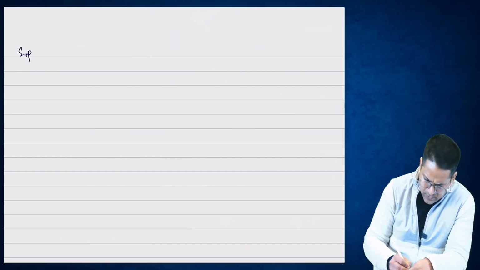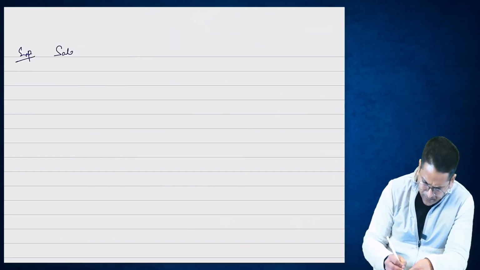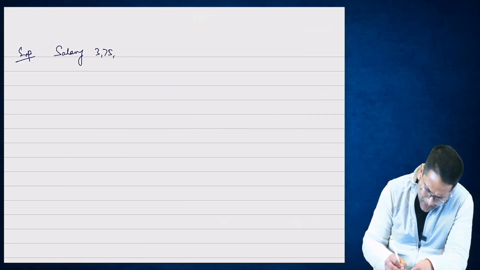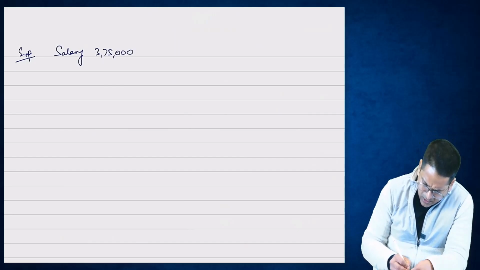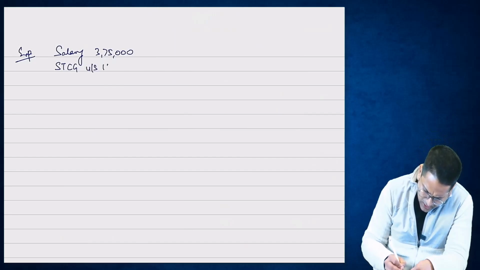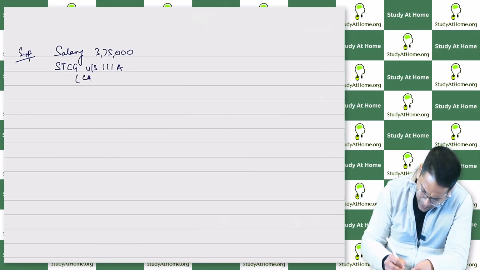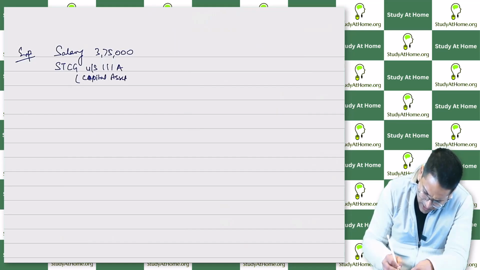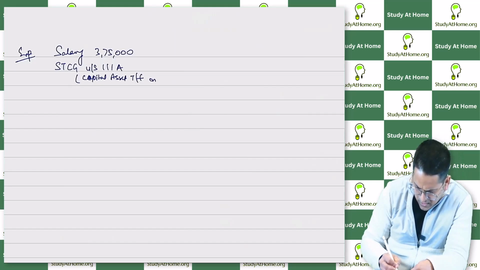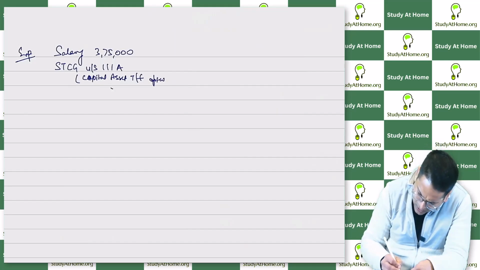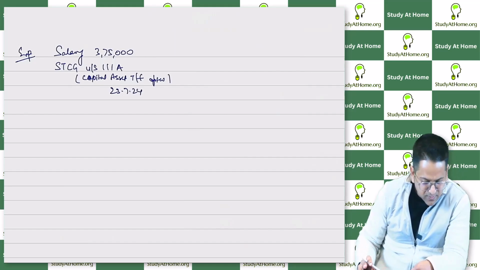Let's see. Suppose the salary is 3,75,000 rupees. Okay. And short-term capital gain income is under section 111A, where the capital asset was transferred after 23/7/24. Right now you all are not understanding this, I know. All you understand now is short-term capital gain.